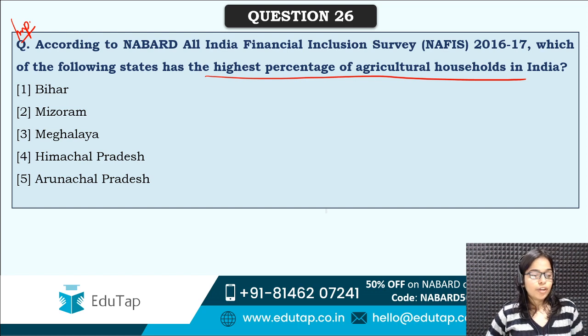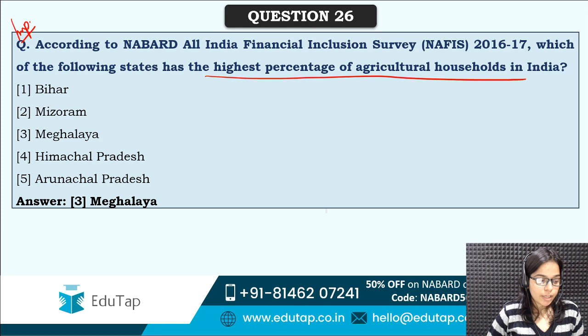Come on guys, I'm waiting for your answer. Which state has the highest percentage of agricultural households? Correct answer is option third, that is Meghalaya. Very good.